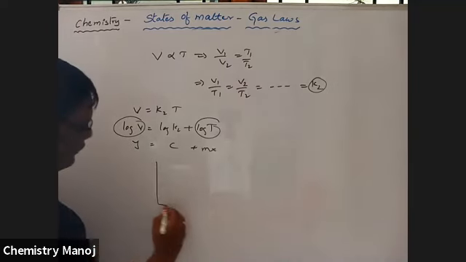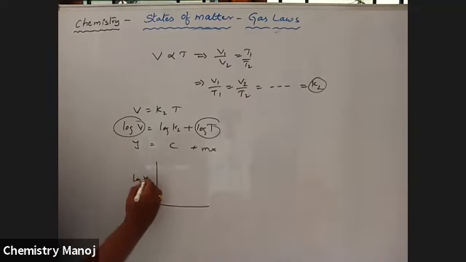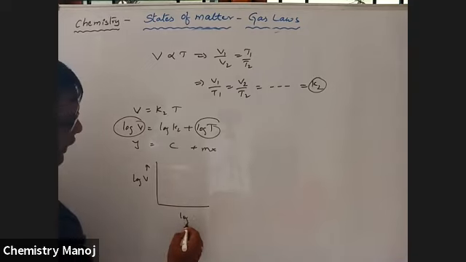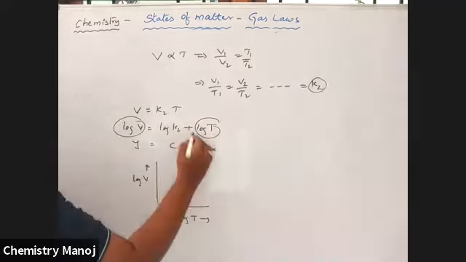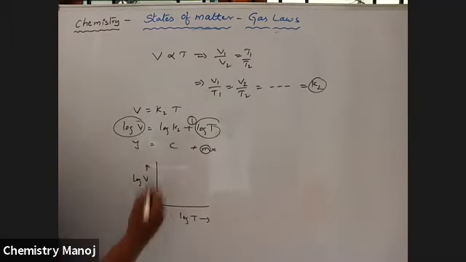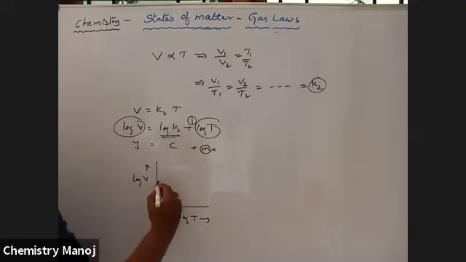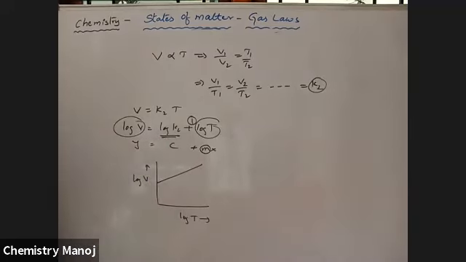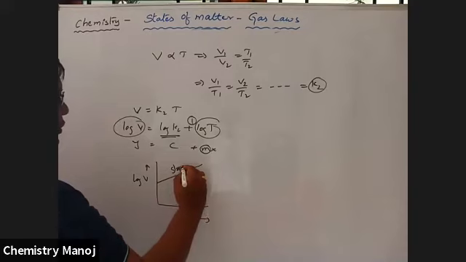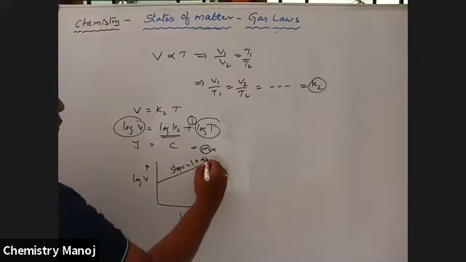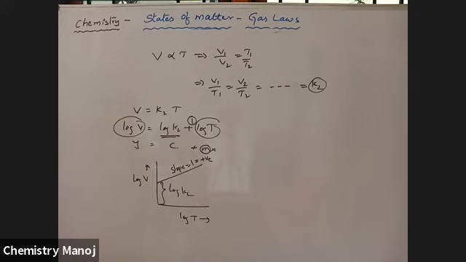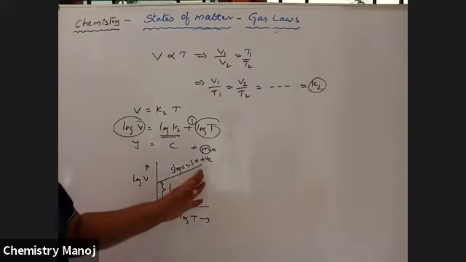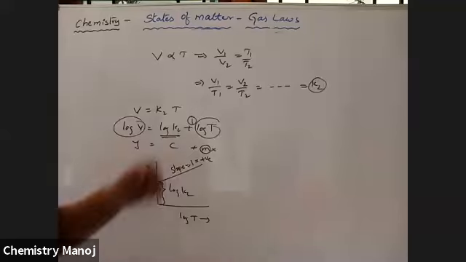Now if you draw a graph, log V on the y-axis and log T on the x-axis, that is a straight line with positive slope and it cuts the y-axis. Here slope is equal to 1, which is a positive slope. Here the intercept value is equal to log K2. It is another form of isobar. So that is based on our Charles law.